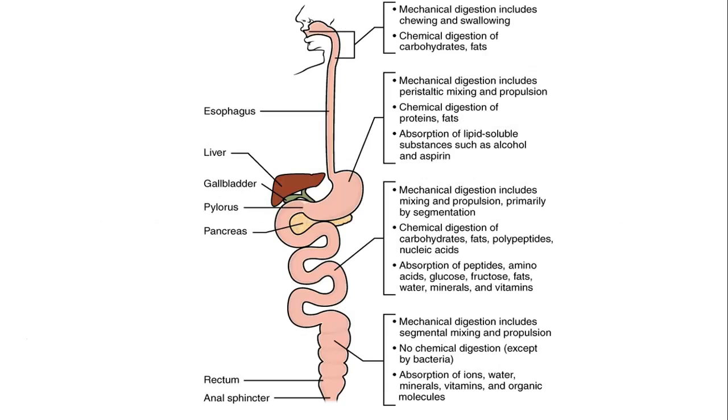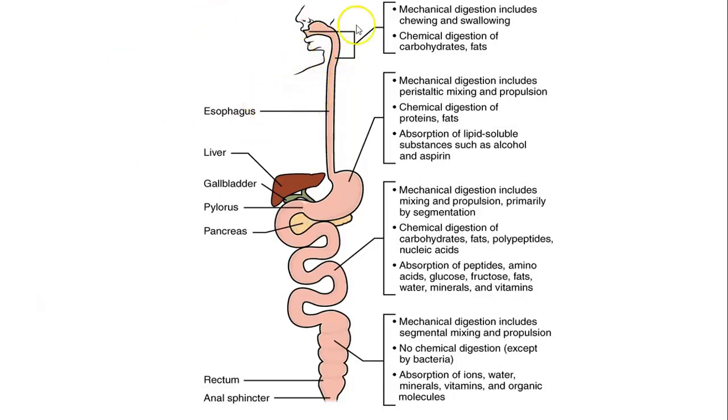Now, let's follow a piece of food along the alimentary canal and see what happens to it. First, the food gets ingested through the mouth. Chemical and physical digestion happen here. Physical or mechanical digestion happens by chewing and swallowing: chewing with the help of the teeth, and swallowing by the pressure or the contraction of the pharynx. This part here is called the pharynx. It is a common pathway between the air and the food.